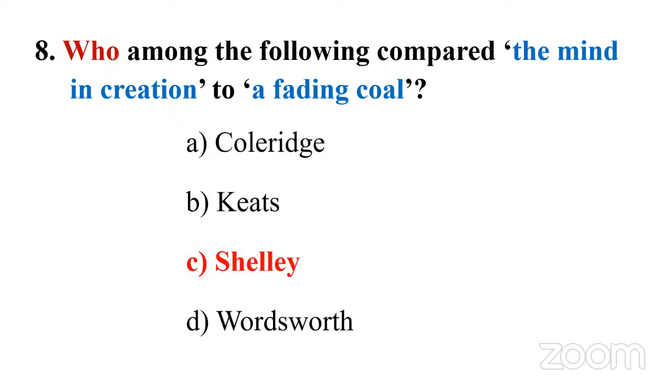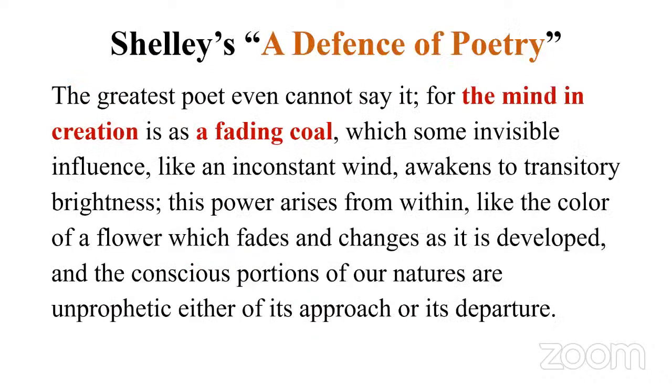So answer C, Shelley. The question is taken from Shelley's A Defense of Poetry. This is the exact line. Shelley says, the greatest poet even cannot say certain things, for the mind in creation is as a fading coal. So here we have a simile.